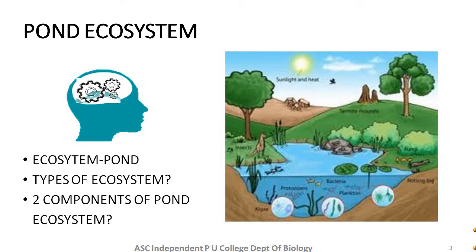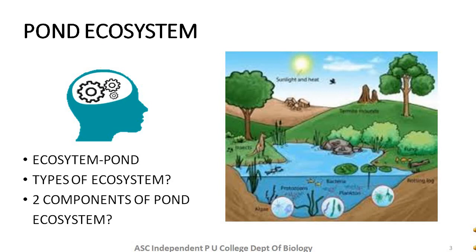Types of ecosystem, we have natural and artificial. Pond ecosystem, I am taking it as a natural ecosystem. You can also create an artificial pond, then it becomes an artificial ecosystem. Here let's stick to natural ecosystem. Now under natural we have terrestrial and aquatic ecosystem. So which type of ecosystem is pond ecosystem? It is an aquatic ecosystem.